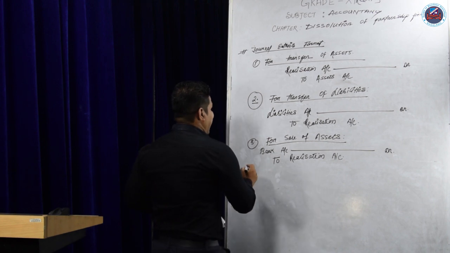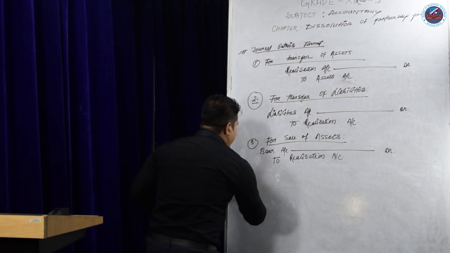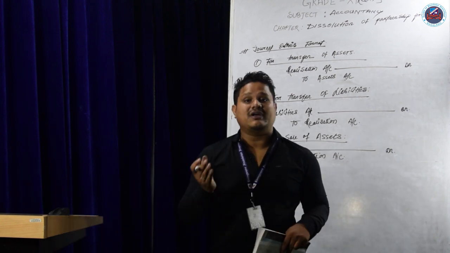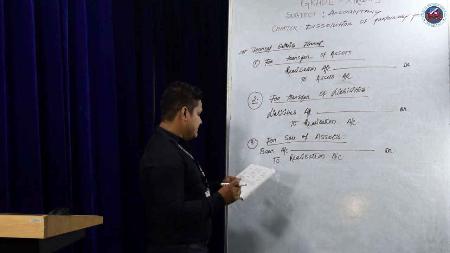Now, sometimes it happens that instead of selling the assets, some of the partners take over the assets. What will be the entry then?